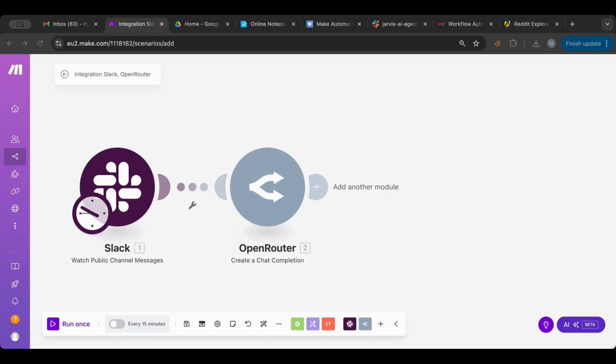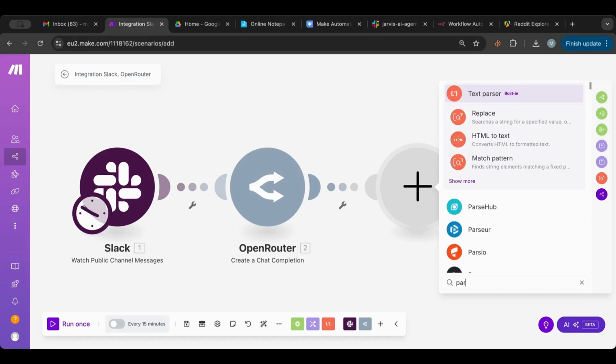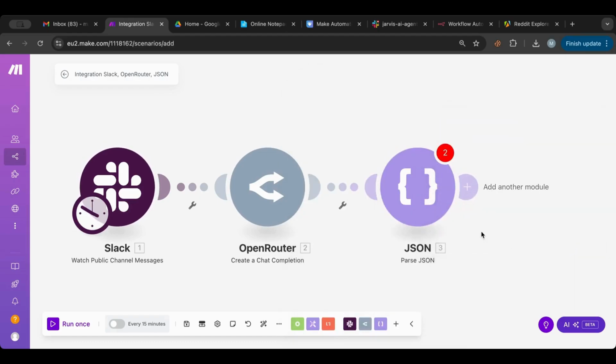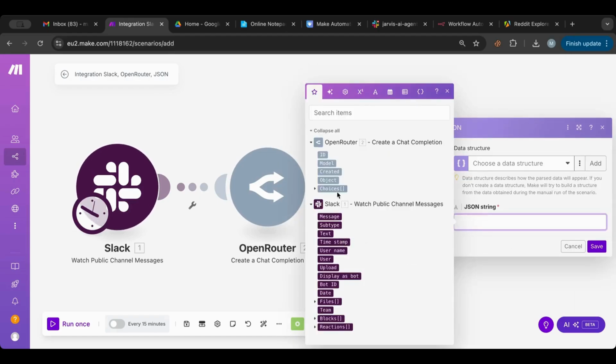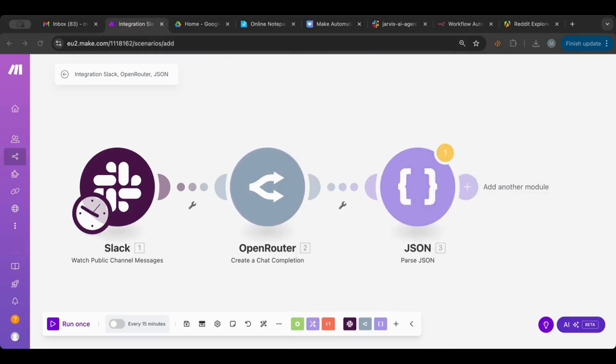Now what we want after we get the answer is usually to parse, because we said we want it as JSON. So we're going to parse whatever the answer is. Let's choose the message content. And after we parse, we want to check if Reddit is true, so we'll do that in a filter.